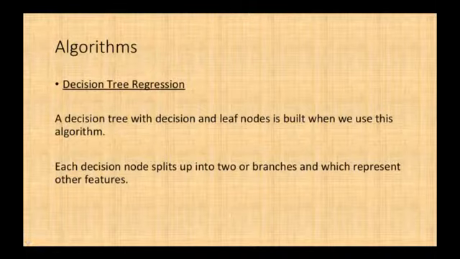In a decision tree, a tree with decision and leaf nodes is built when we use this algorithm. Decision tree is a very fast algorithm, so we chose that algorithm, and each decision node splits up into two or more branches which represent other features. So it is easy to understand.